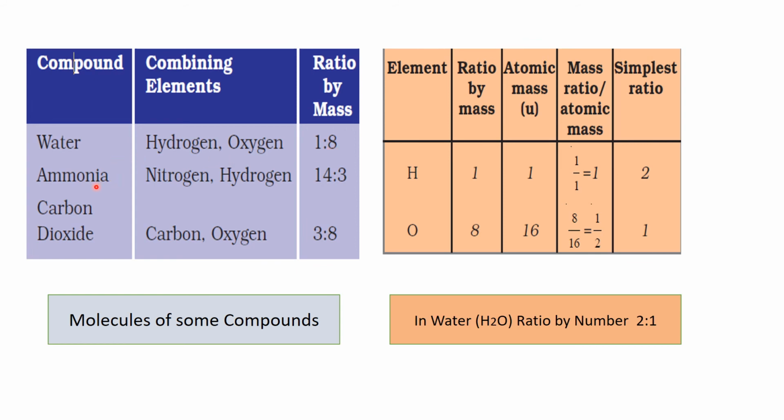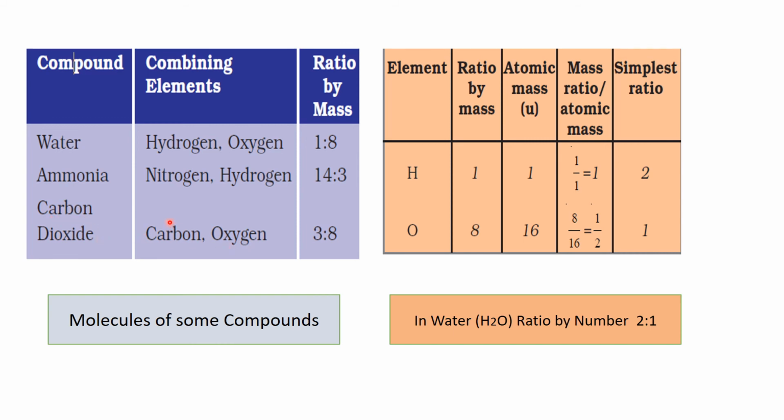In the same way, when we are talking about ammonia, ammonia has nitrogen and hydrogen. Its formula is NH3, meaning 3 atoms of hydrogen and 1 atom of nitrogen combined together in ratio 14/3 to form ammonia. Because nitrogen has mass 14 unit, hydrogen has mass 1 unit, so 1 multiplied by 3 becomes 3. So 14 ratio 3.